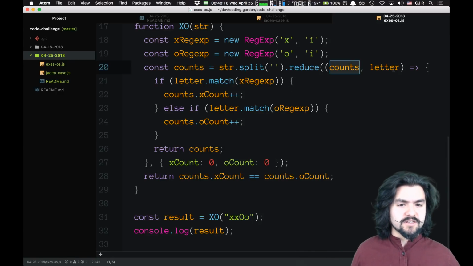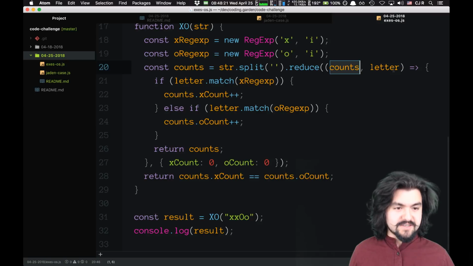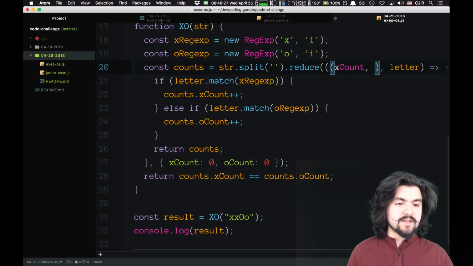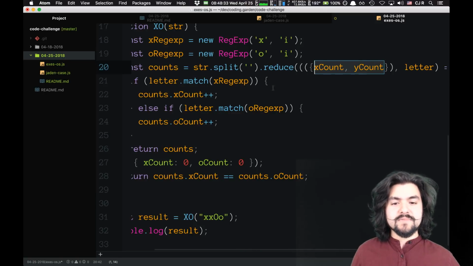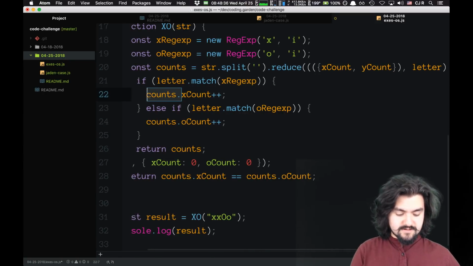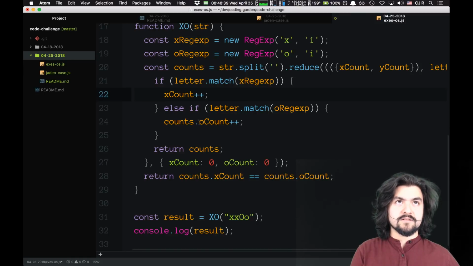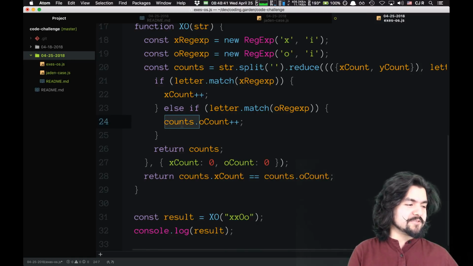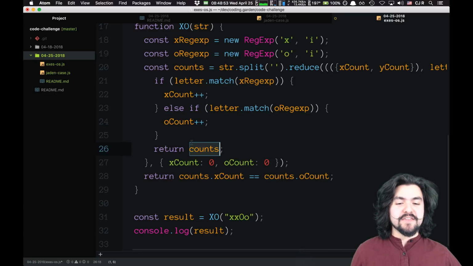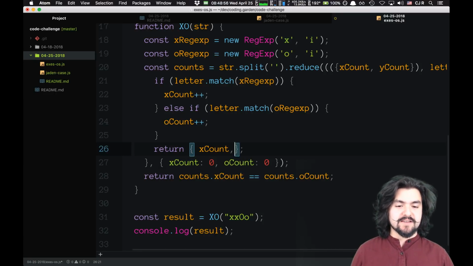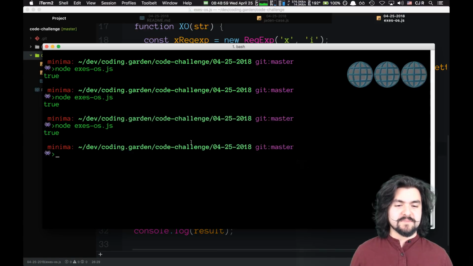Here's what I'm thinking. We could do destructuring. So essentially we can say this first parameter here, just grab out the x count variable and the o count variable. And we need that in curly braces. And then we can just increment that variable. I don't know if this is going to work, because this actually would increment it in place. Okay. And then the thing we want to return is still an object with x count and o count. Let's see if this works. I'm guessing it might not.